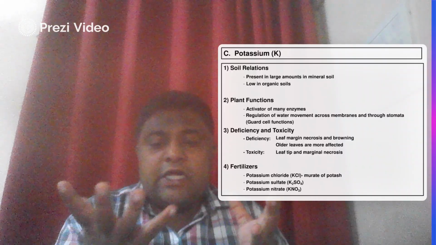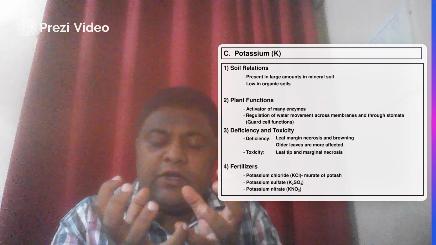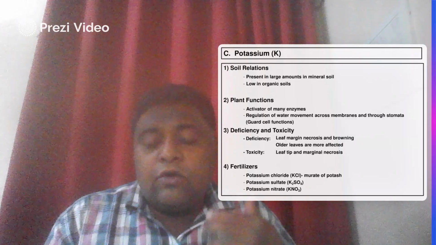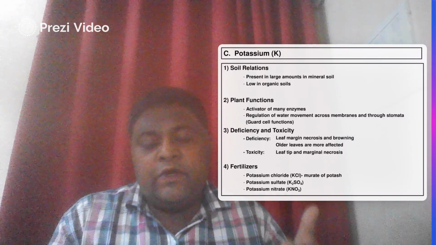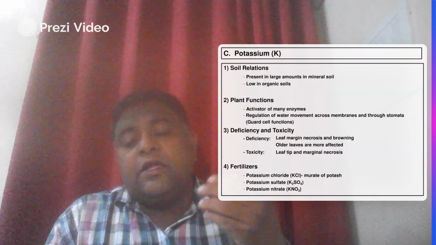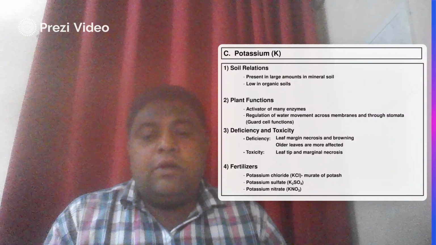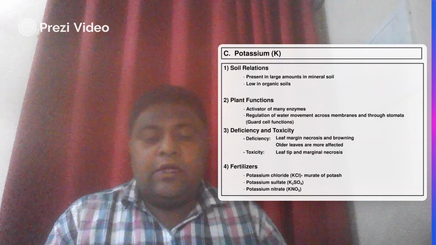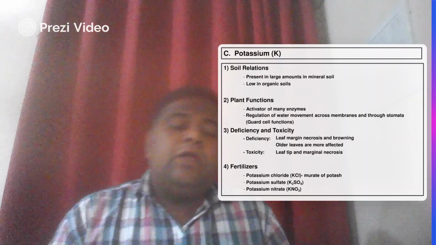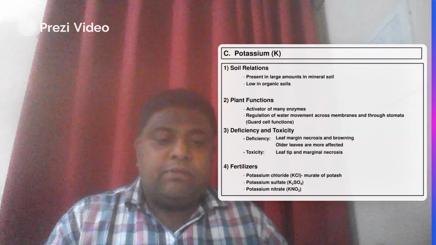Leaf necrosis means the leaves dry out and continuously shrink. Due to that, the photosynthesis that takes place using chlorophyll decreases, then the formation and conversion of glucose decreases, so the crop does not produce maximum yield. So potassium is used in the form of potassium chloride, potassium sulfate, and potassium nitrate.